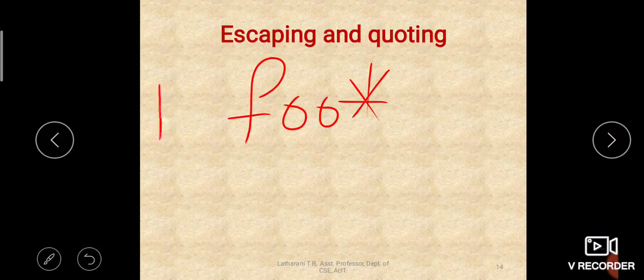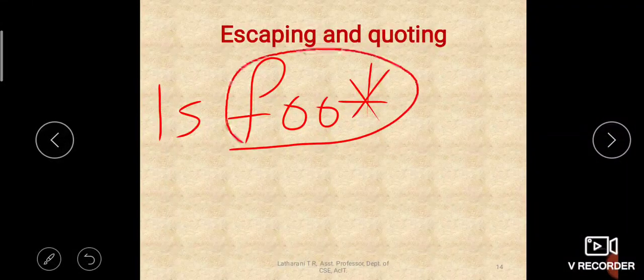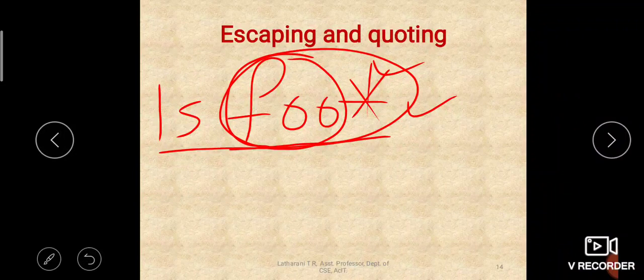But if we take foo star, if you say ls foo star, and the name of the file itself is foo star, what do we expect? We expect only this file name should be listed. But it will not do like that. It will list all the files which start with foo and are followed by anything or nothing, isn't it? So that is the meaning here. This star is a special character which has some special meaning that needs to be removed in this case.